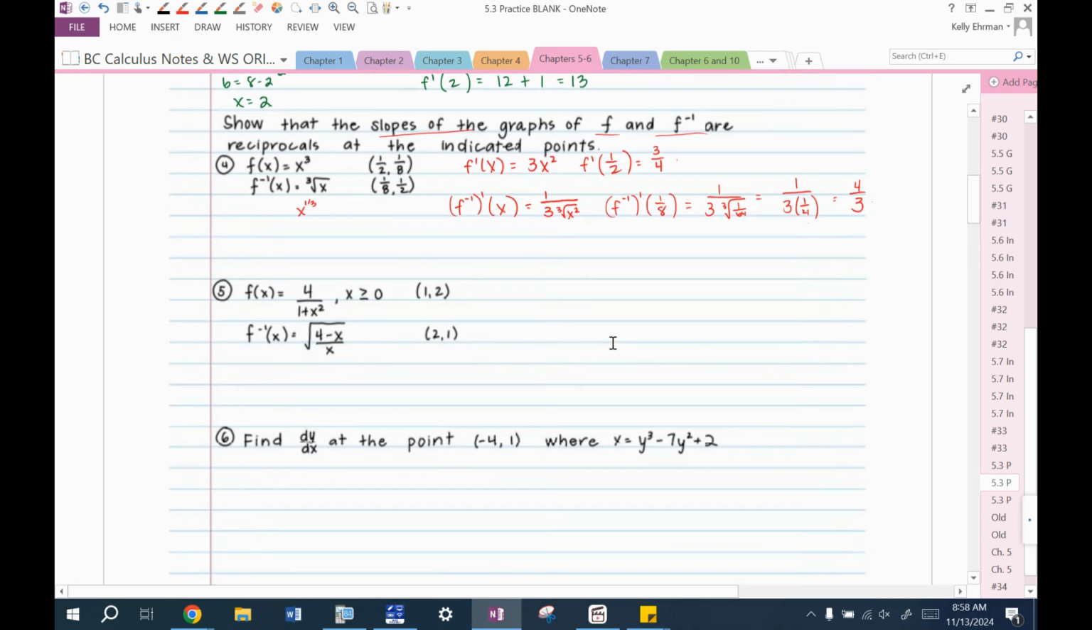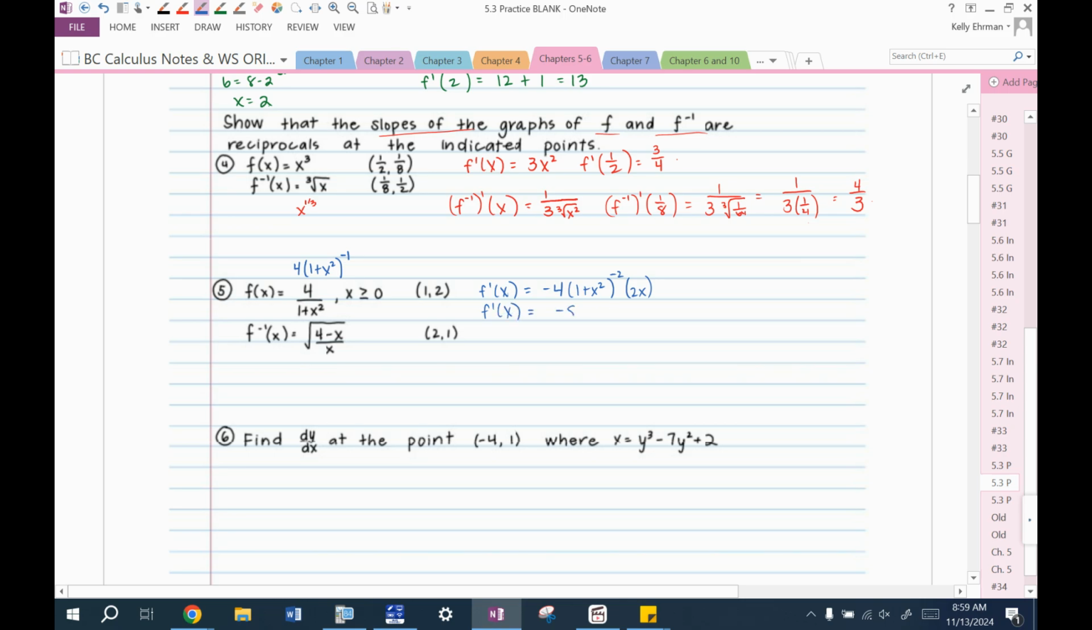All right, same thing for this one. Let's rewrite f of x so that it's 4 times 1 plus x squared to the negative 1. I don't want to do quotient rule; I prefer to do power rule here and chain. So f prime of x is equal to negative 4 times 1 plus x squared to the negative 2. Don't forget to chain rule. The derivative of 1 plus x squared is 2x. So f prime of x is equal to negative 8x over 1 plus x squared, squared.